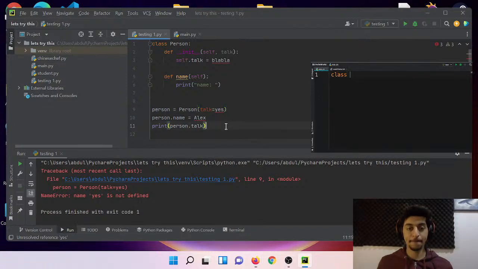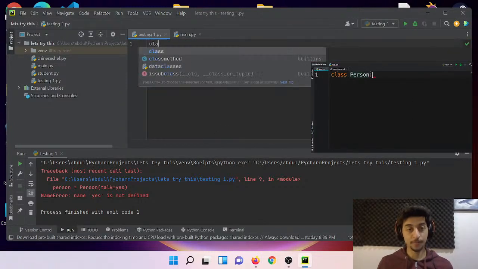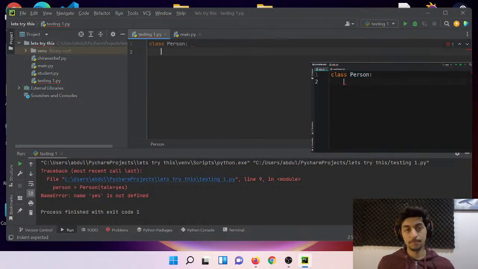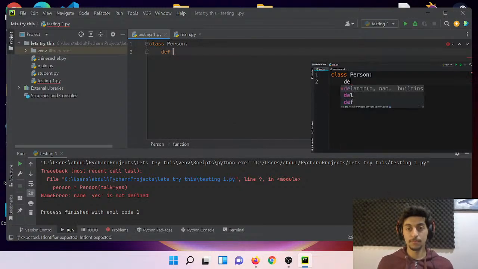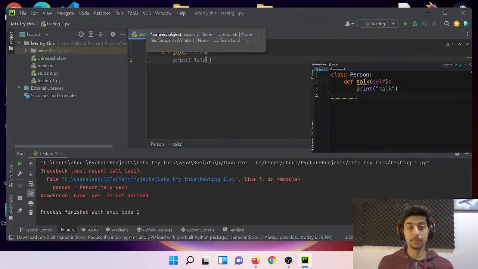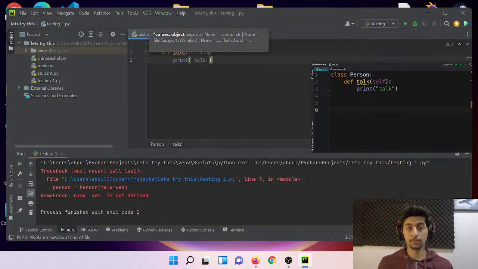All right, so first we start with the class keyword. We define this person class. Once again, look at the naming convention I have used here. The first letter of the first word, in this case the only word, is uppercase. Now, in this class, we define all the methods that we need. Currently, we have only one method, the talk method. So define talk. PyCharm automatically adds self. We come back to this shortly. For now, let's just print talk. So this is the body of our person class. We remove the indentation and add 2-line breaks after defining our classes.